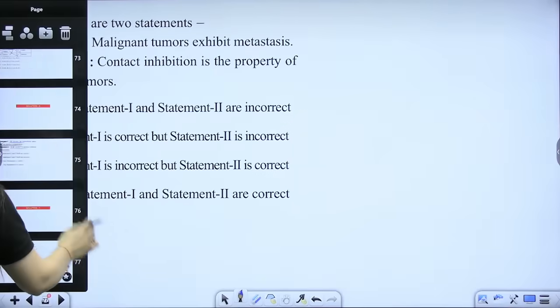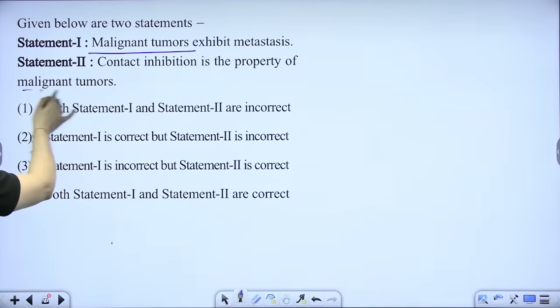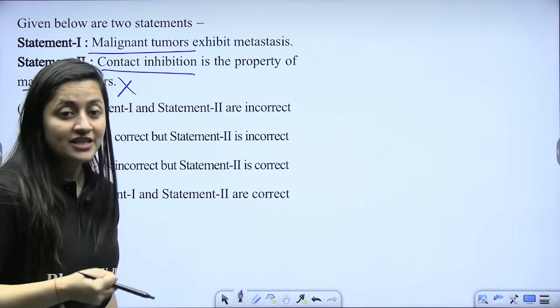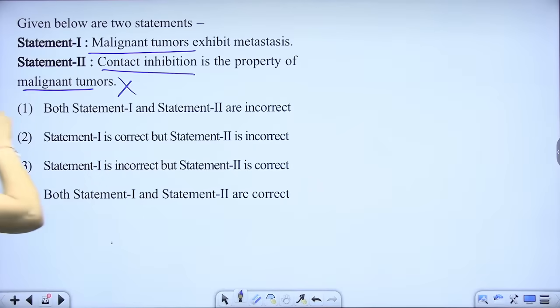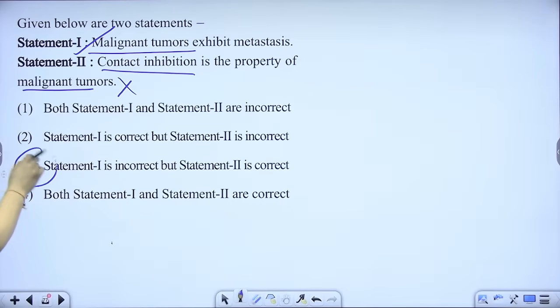Chaliye, next part. Malignant tumors exhibit metastasis. Contact inhibition is the property of, beta, no, right? Contact inhibition will not be there in the cancerous cell. And yes, malignant tumors do exhibit metastasis. So 1 is incorrect and statement 2 is correct. I hope the question is clearly visible to everybody.